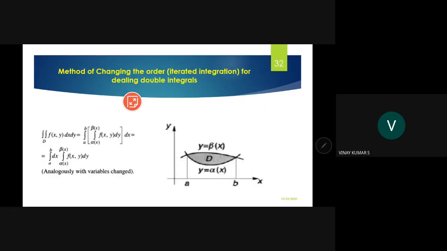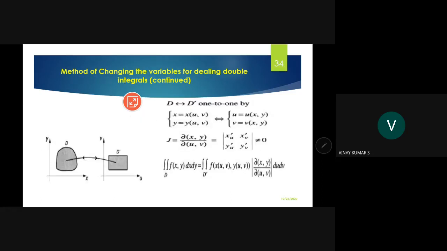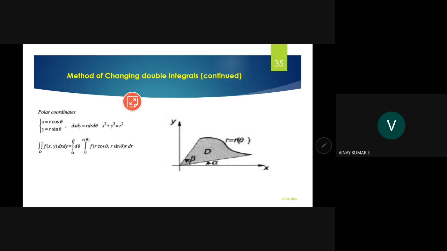Changing the order of integration is called iterated integration, that is slide number 32, with an example here. When you are talking about changing the variables, the idea of the Jacobian will come into the picture. Please remember that. The most commonly used change of variables is x equals r cos theta, y equals r sin theta.